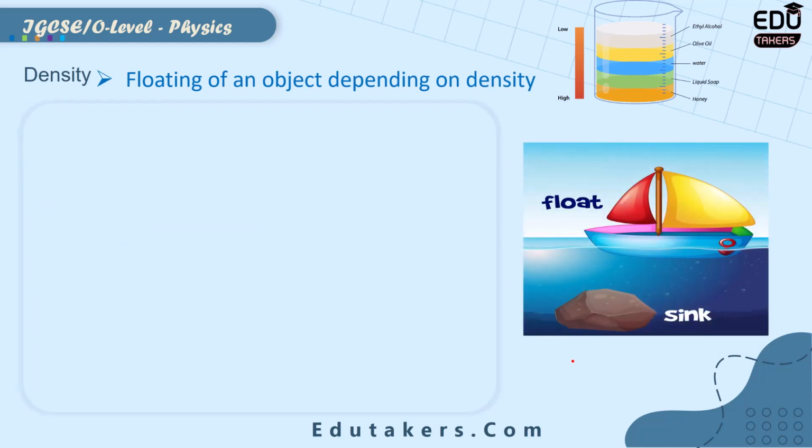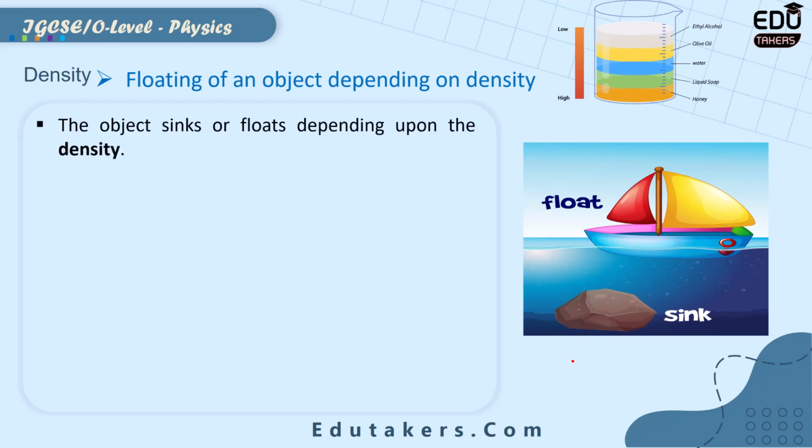Floating of an object depending upon the density. In the previous slide, we saw how the object floats depending upon the magnitude of the upthrust, but here we have to compare the density of the object and the density of the liquid in which the object is submerged. First, consider water, and you know that the density of water is 1000 kilogram per meter cube.